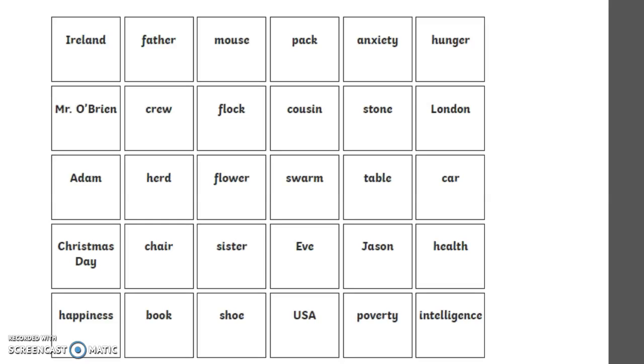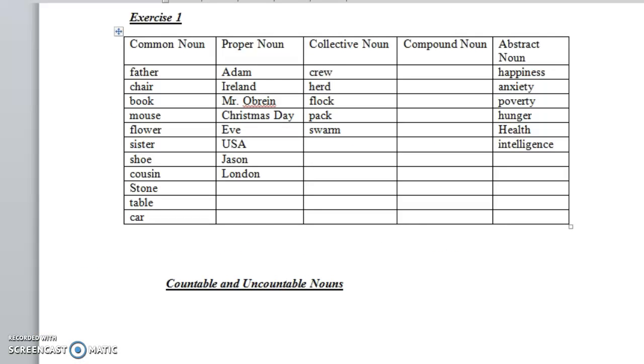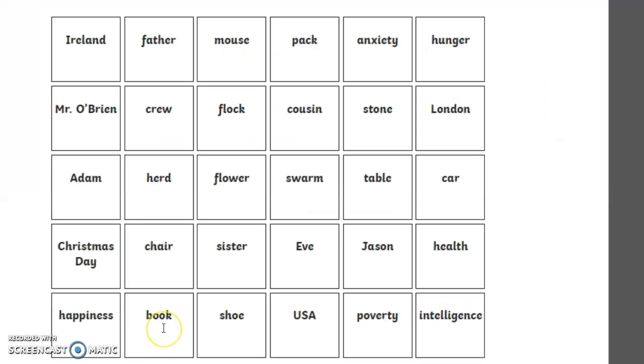Hi again. In this video, I will post the answers for the exercises found in the two previous videos that were about nouns. The first exercise was to sort out or classify the nouns found in this grid and put them in this table. First of all, I will explain the answers here, and then we will see the answers correctly in the table. We have Ireland.